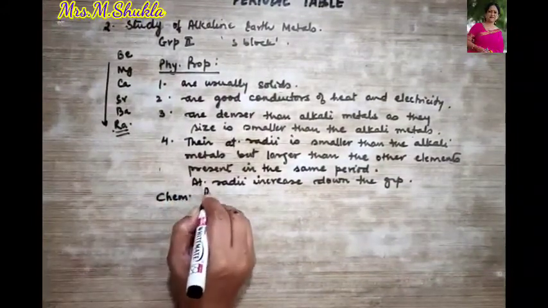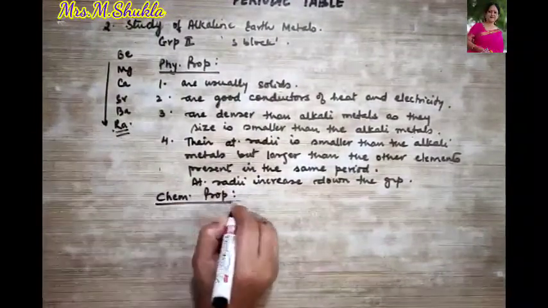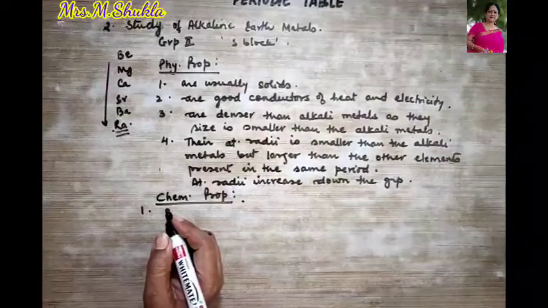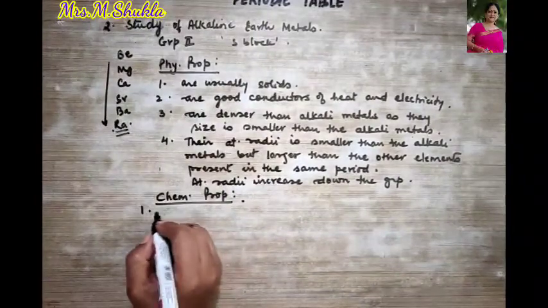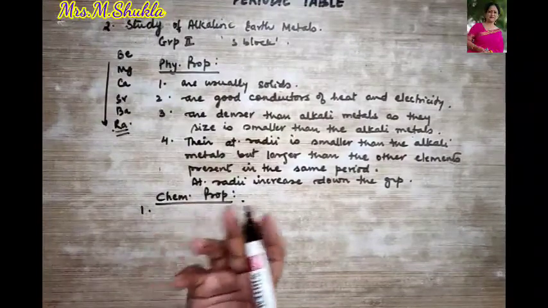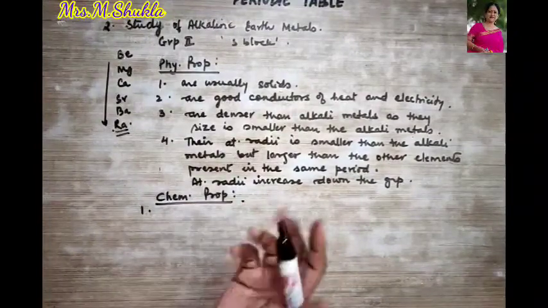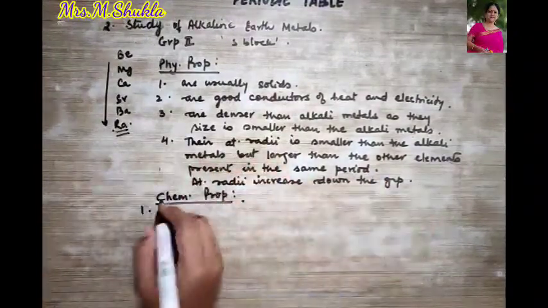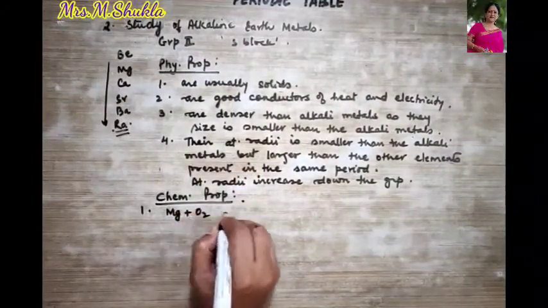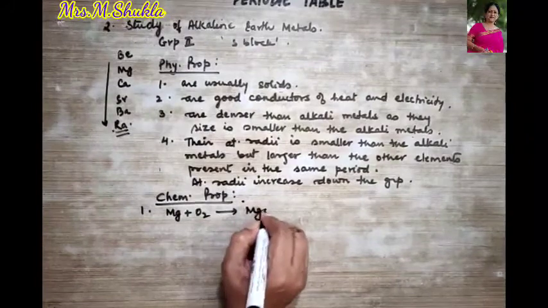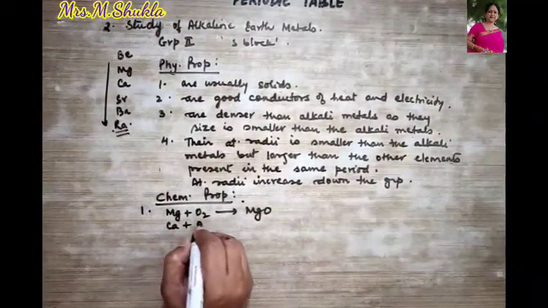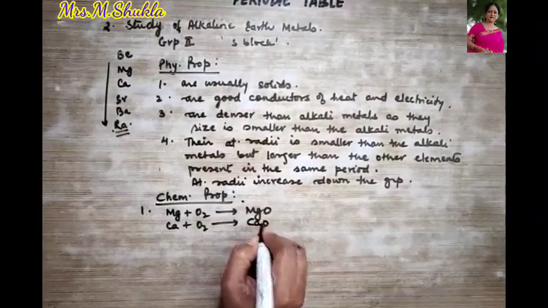Their chemical properties. Right? So the first point, on exposure to air, they react to form their respective oxides and peroxides. That is, magnesium can combine with oxygen to give you magnesium oxide. Similarly, calcium can combine to give you calcium oxide.